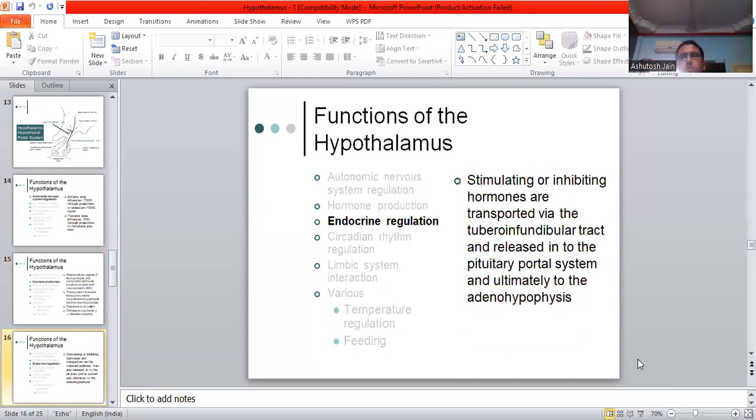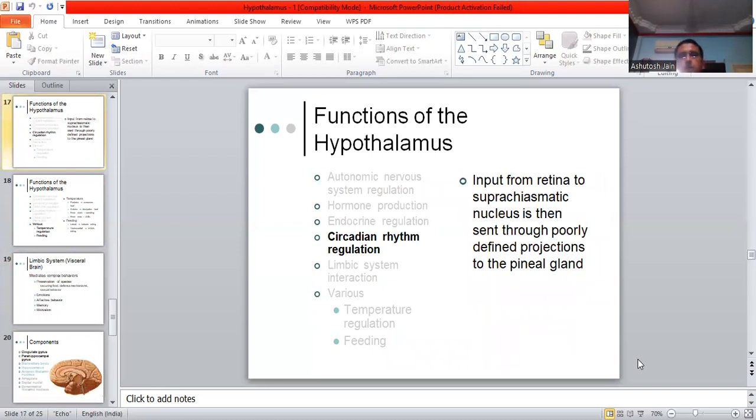Endocrine regulation: stimulating or inhibiting hormones are transmitted via the tuberoinfundibular tract and released into the pituitary portal system and ultimately to the adenohypophysis or the anterior pituitary. Circadian rhythm regulation: input from the retina to the suprachiasmatic nucleus and then sent through poorly defined projections to the pineal gland. I hope everything is clear.